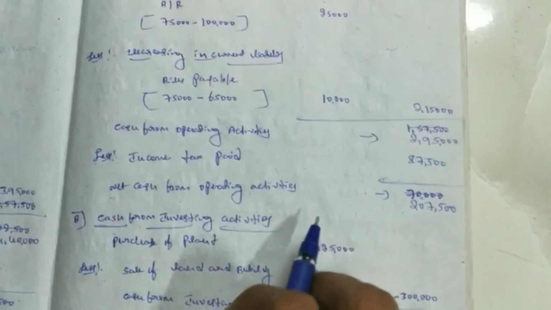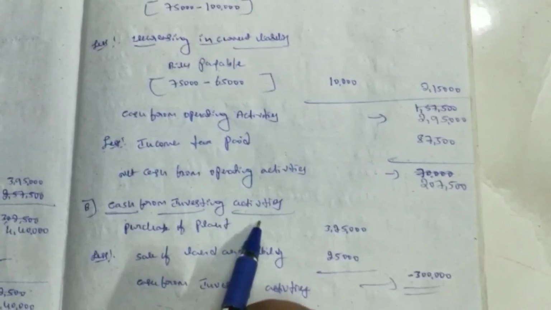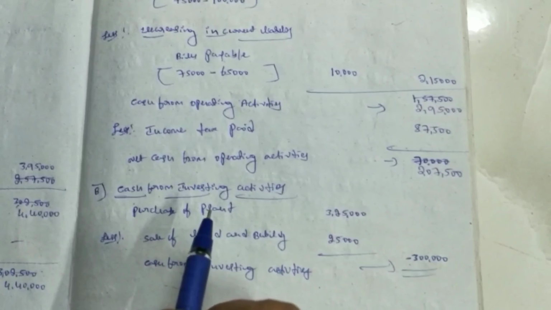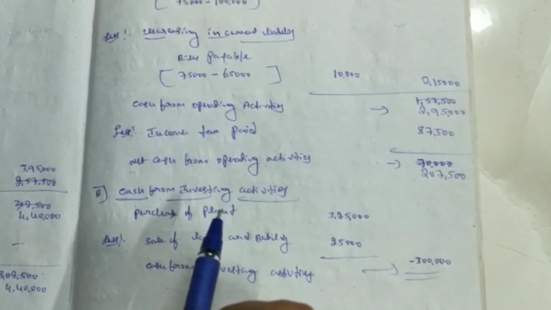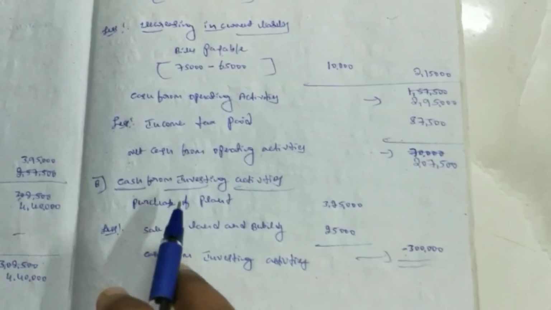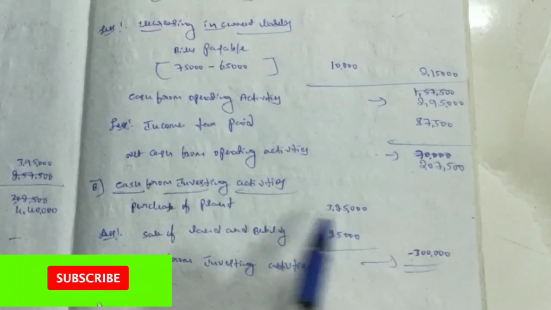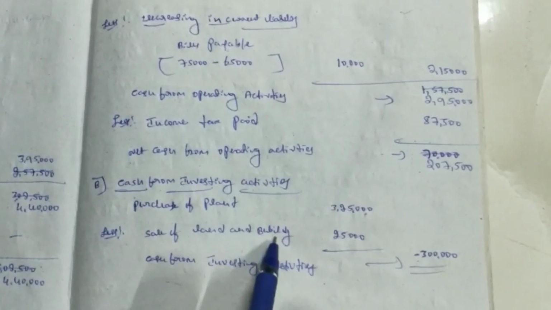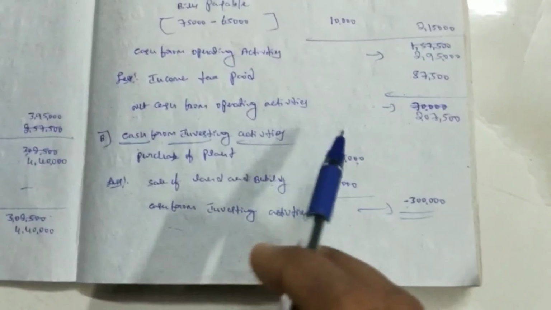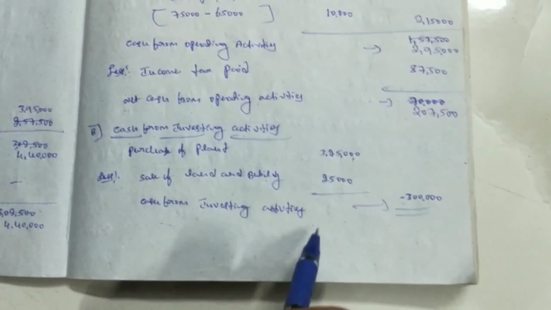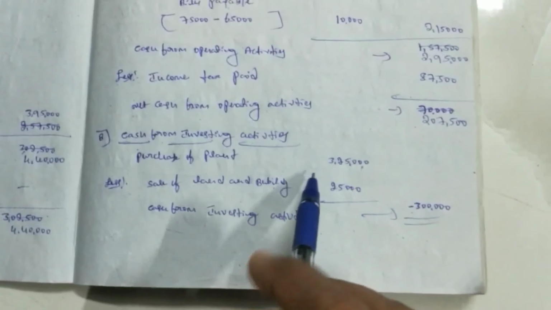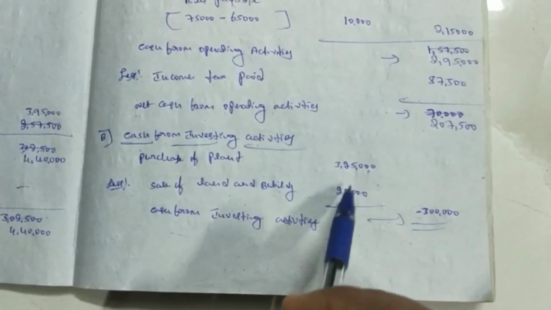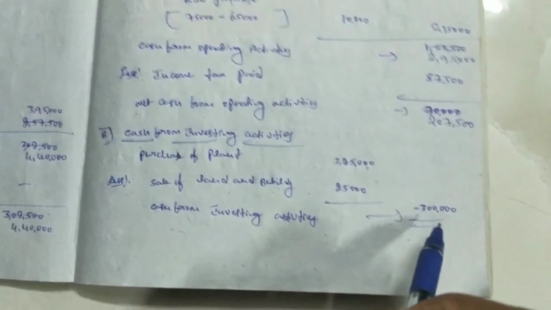Then again we have to prepare B, cash from investing activities. For cash from investing activities, first we have to prepare working notes: plant account, and land and building account. In this problem, first add the purchase of plant, or the purchase of any fixed asset. Then less sale of land and building; if any fixed assets are sold, deduct that value. The difference is cash from investing activities, minus 3 lakhs. Why is it minus 3 lakhs? Purchase of plant is 3,25,000 and sale of land and building is 25,000. It is less, so it comes to minus 3 lakhs.